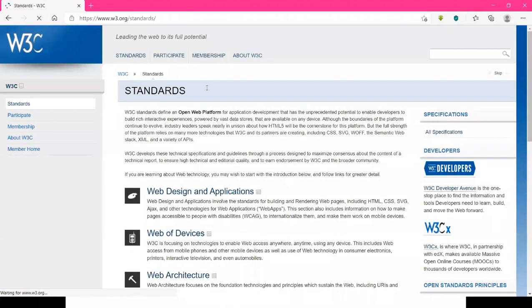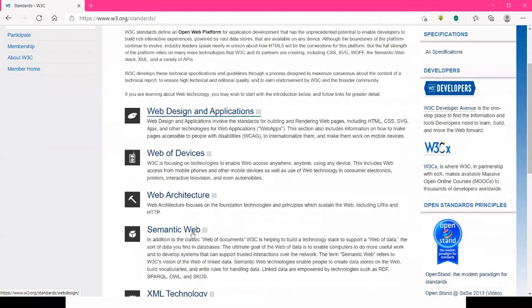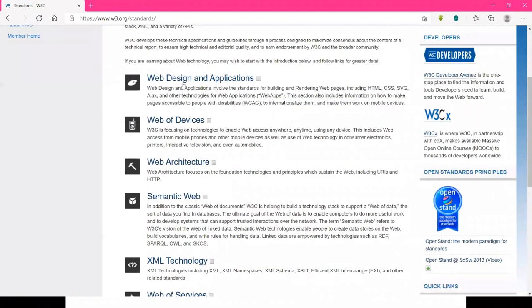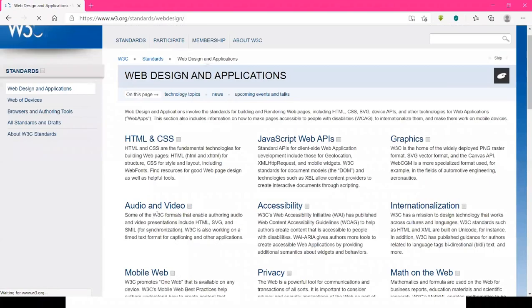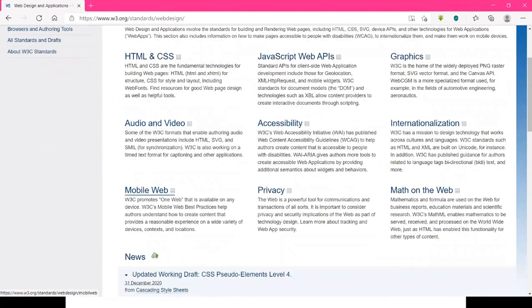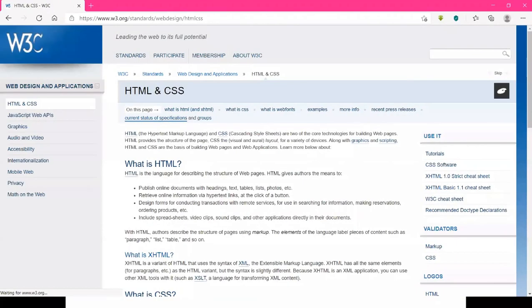Web design and web applications, XML technologies, web services, HTML, CSS, JavaScript, graphics, mobile web applications, and more are available for reference.